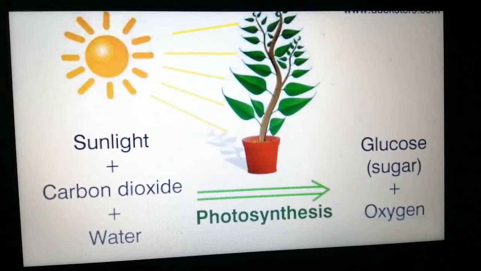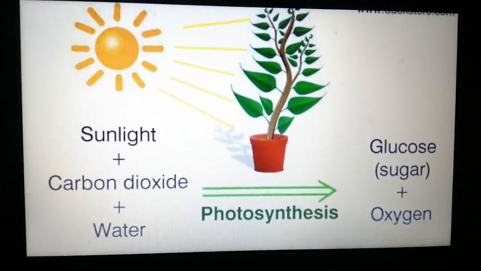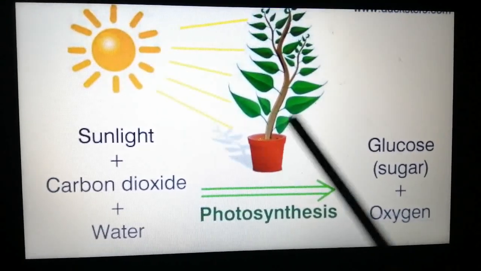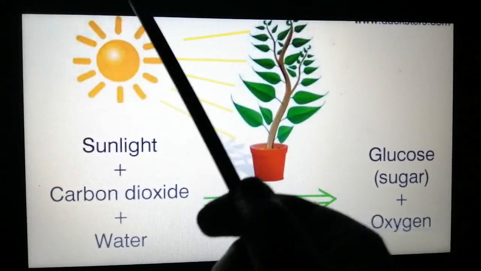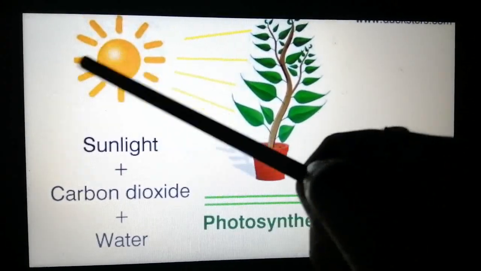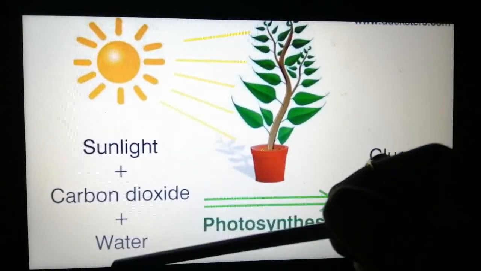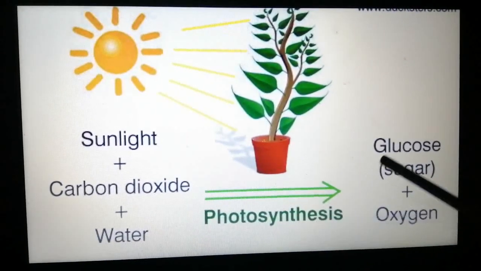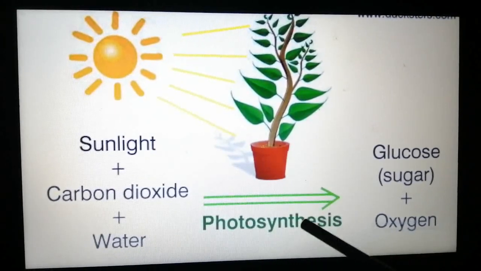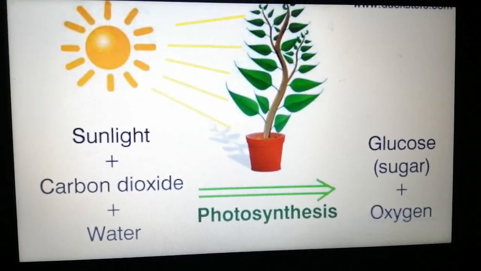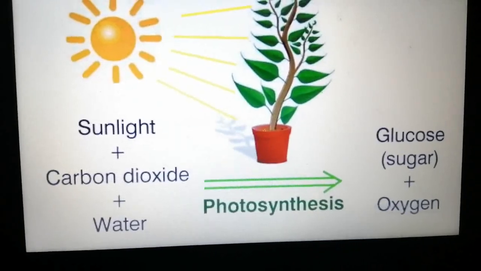And just like how cooking cannot be done without fire, photosynthesis cannot be done without light, sunlight. So, sunlight, carbon dioxide, and water will give glucose and oxygen in the process of photosynthesis.